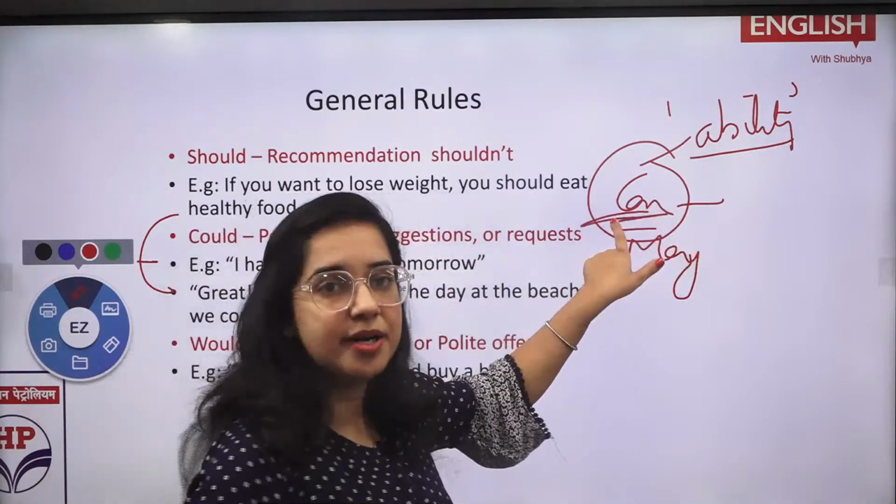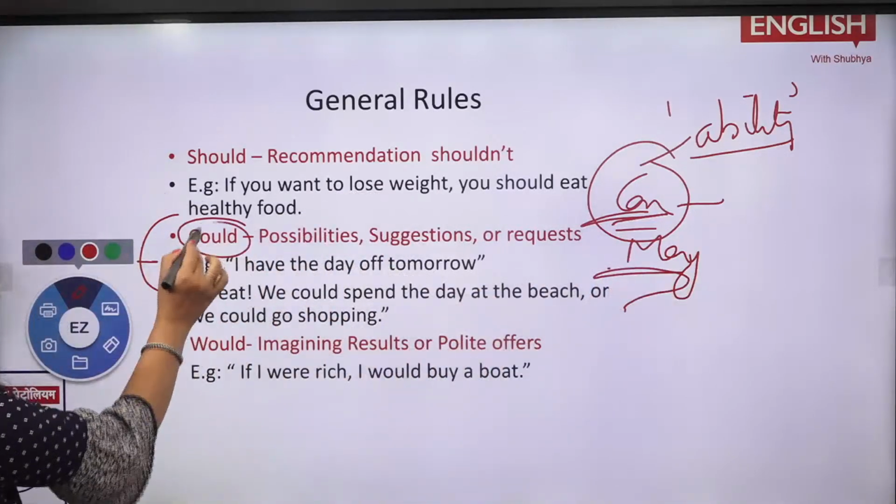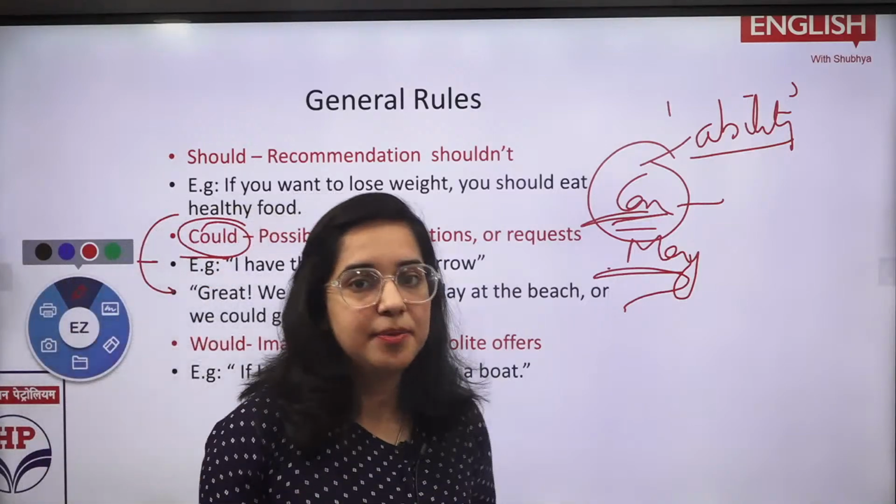So can is for the ability. May is for the permission. Could is the politest form of asking also, right? So could you please give me your pen? Could you please help me? Could you help me out?